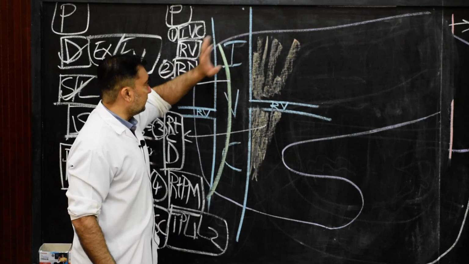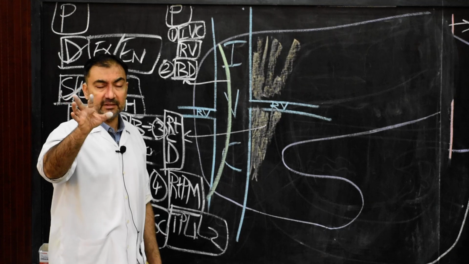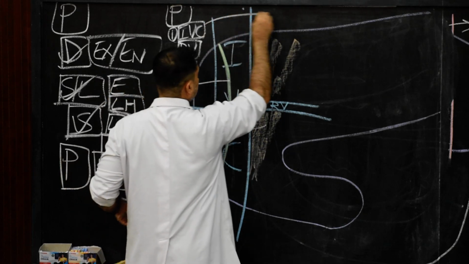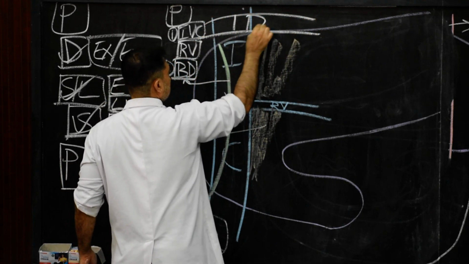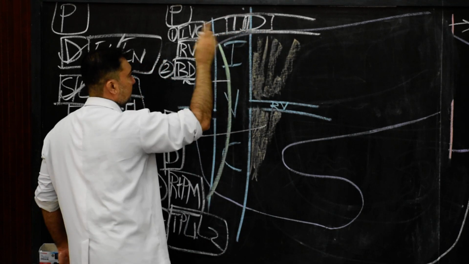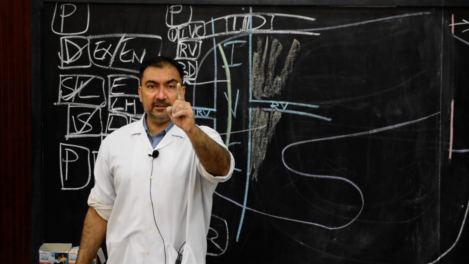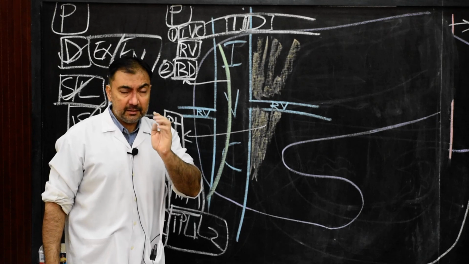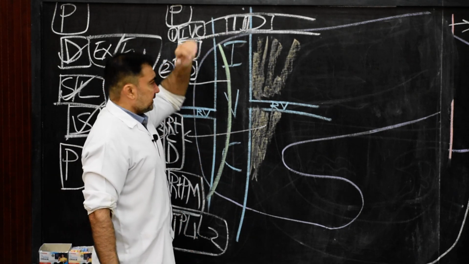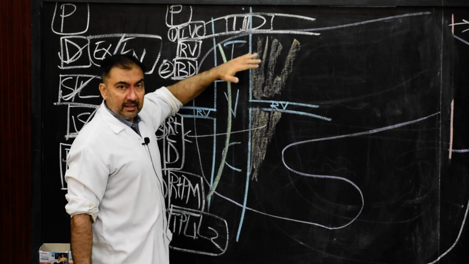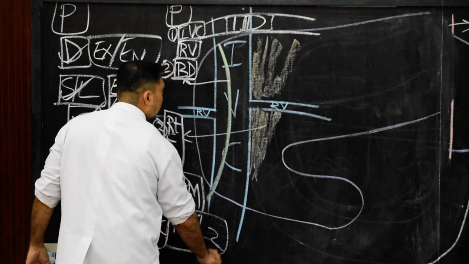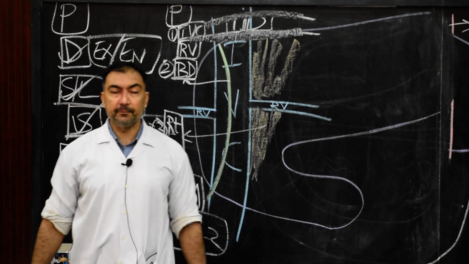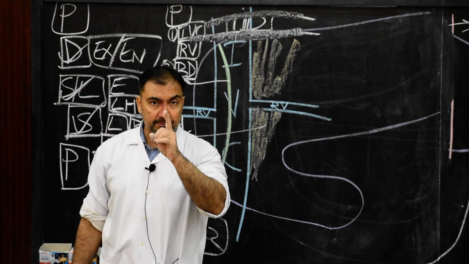Now we come to upper border. Upper border of the head of the pancreas is related with the first part of duodenum, as we had drawn in the previous diagram. So here you can show the first part of duodenum. This is the first part of the duodenum which is related to the upper border of the head. Remember one important point over here. This first part of duodenum will overlap the upper border. That means the first part of duodenum will be slightly overlapping the upper border of the head of the pancreas.